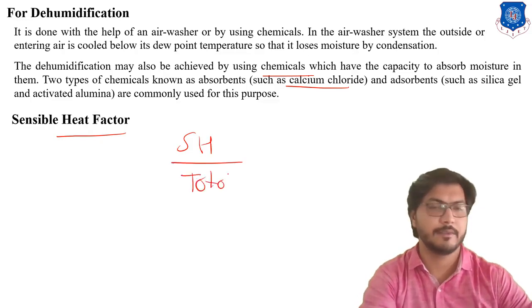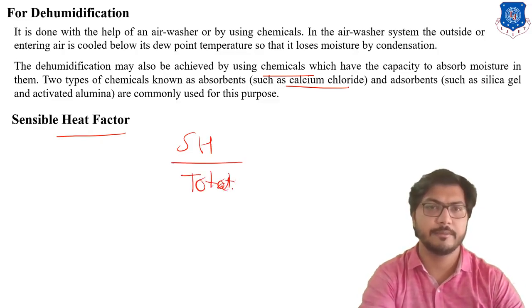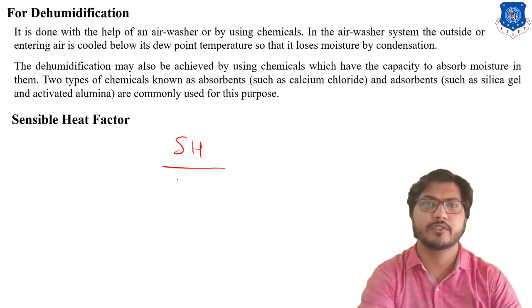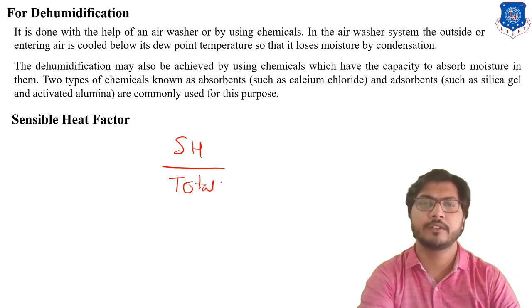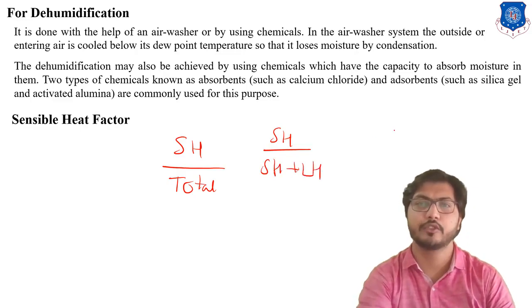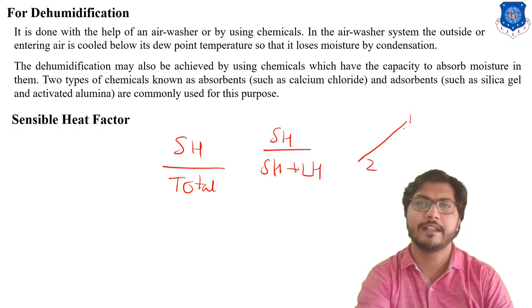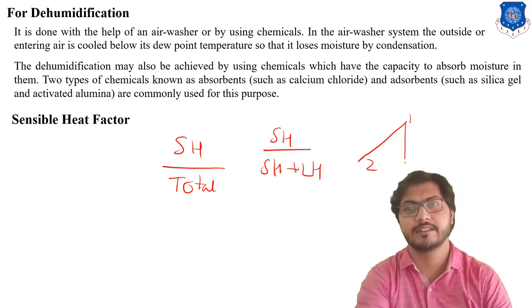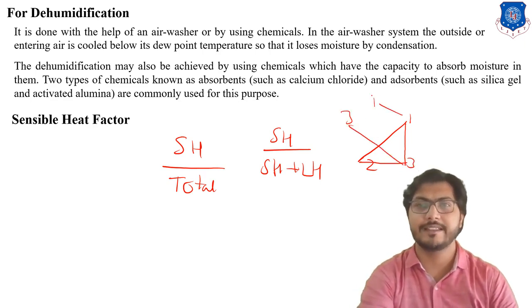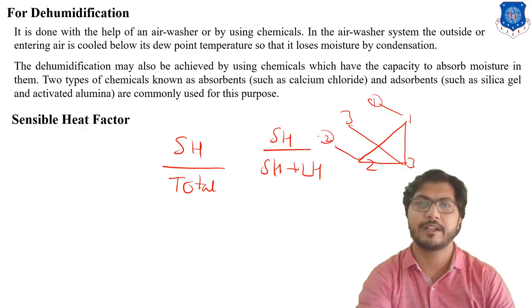Sensible heat factor is the ratio of sensible heat to the total heat. What is total heat? Sensible heat plus latent heat. Suppose any process, like this 1 to 2 process, considers two types of heat: latent heat and sensible heat. So this is point 3, this is point 1 and this is point 2. What is the total enthalpy? That is H1 minus H2.